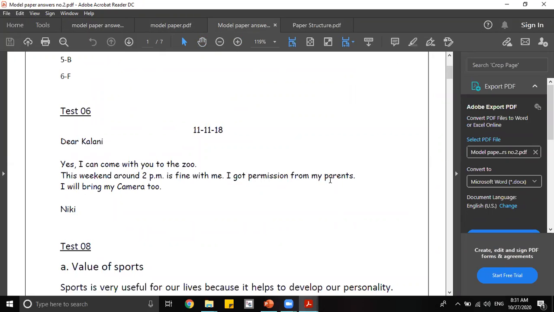And I got permission from my parents. I will bring my camera too. The answer to a question is also covered. Nikki. You're Nikki, you're writing at the end. Sometimes you can leave those notes at the doorstep also. So it needs to be very precise and to the point and very simple to understand.